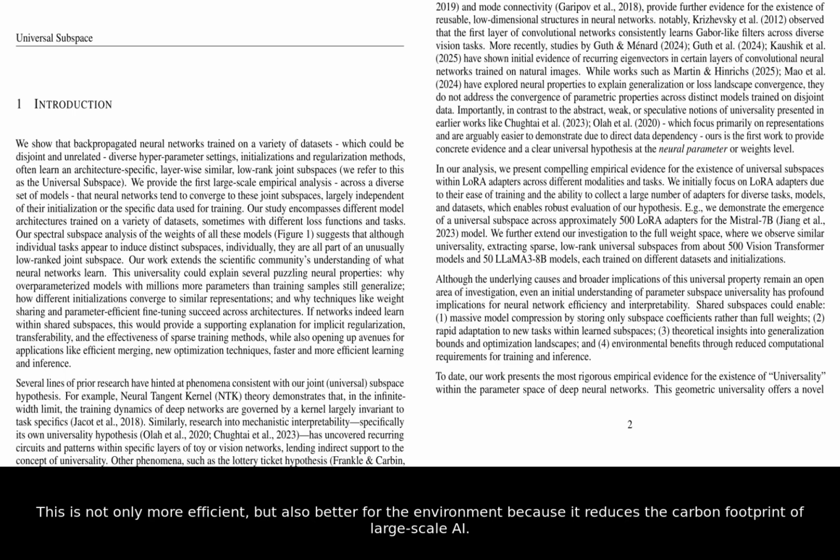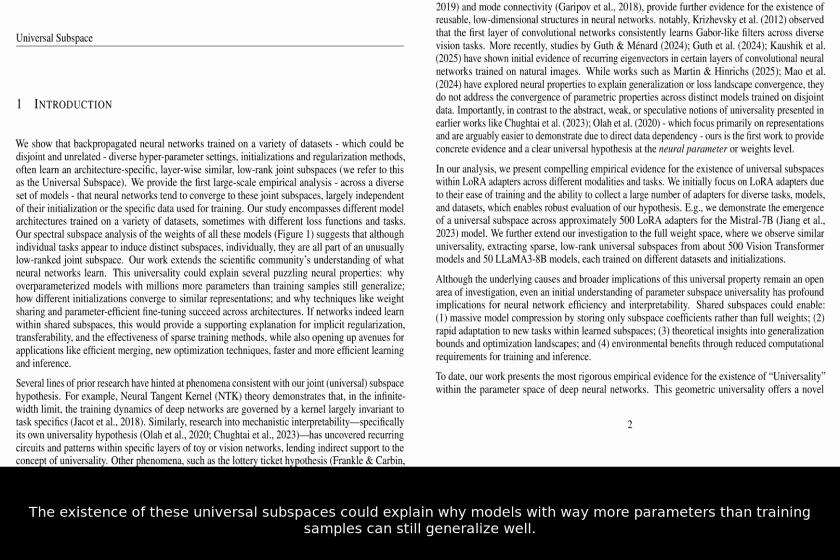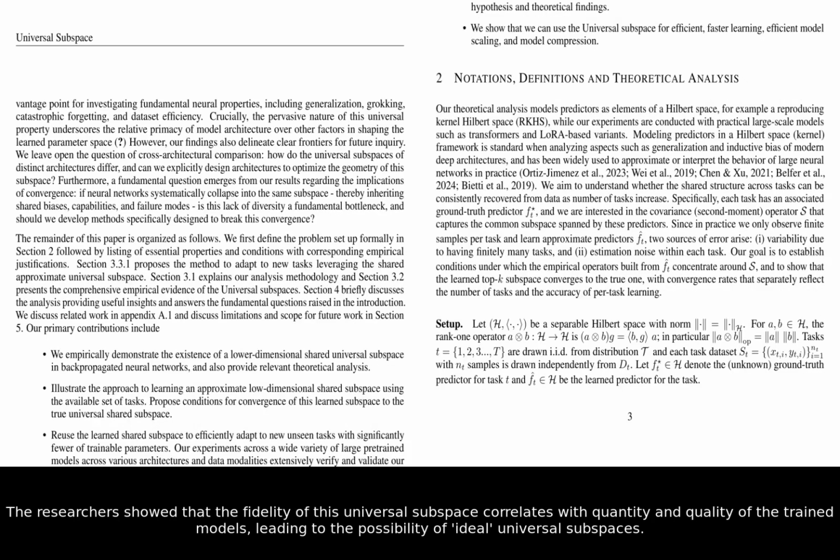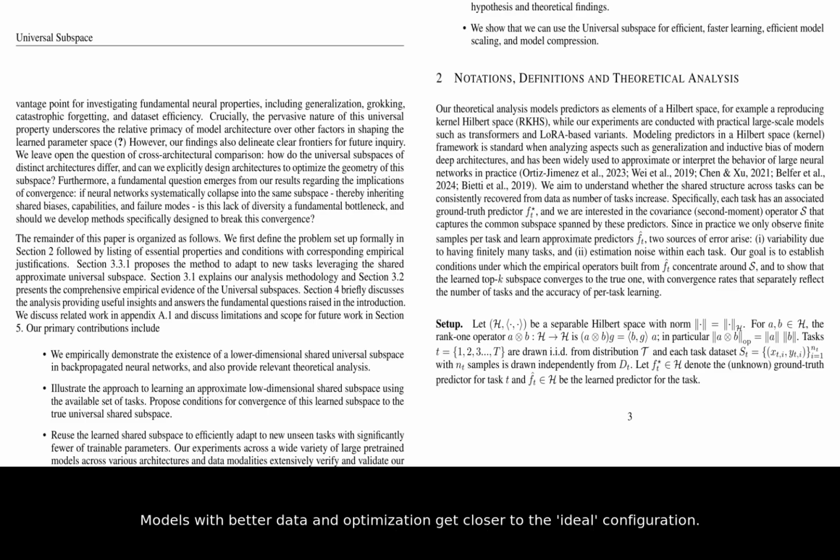This is not only more efficient, but also better for the environment because it reduces the carbon footprint of large-scale AI. The existence of these universal subspaces could explain why models with way more parameters than training samples can still generalize well. The researchers showed that the fidelity of this universal subspace correlates with quantity and quality of the trained models, leading to the possibility of ideal, universal subspaces. Models with better data and optimization get closer to the ideal configuration.